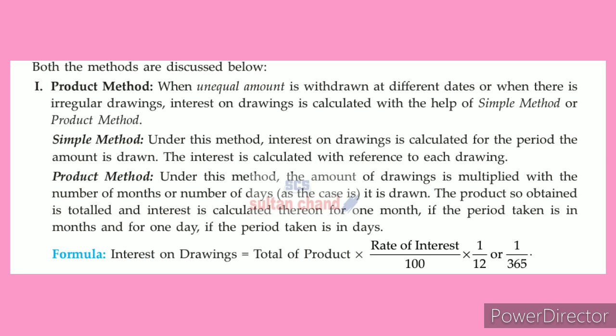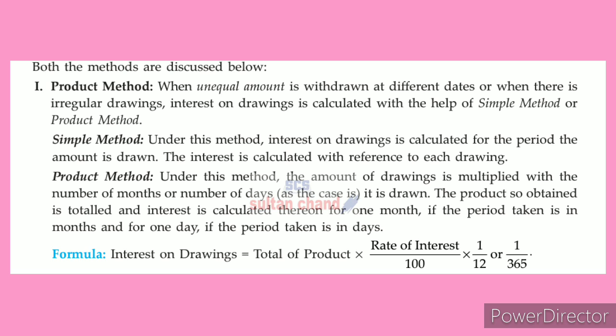Two methods are there for calculating interest on drawings. First method is product method, and second method is average period method. First method is product method. It is specially made for unequal amount withdrawn in unequal period.